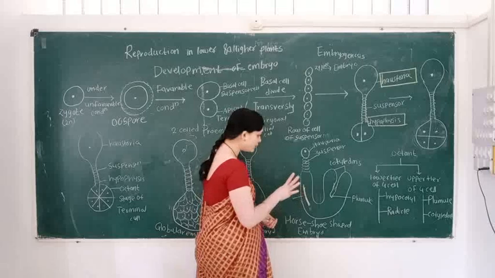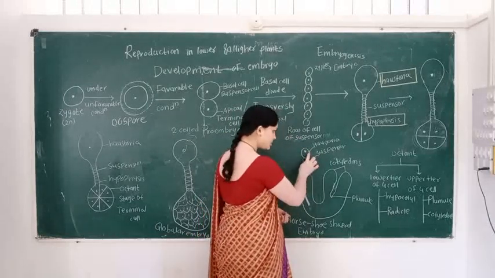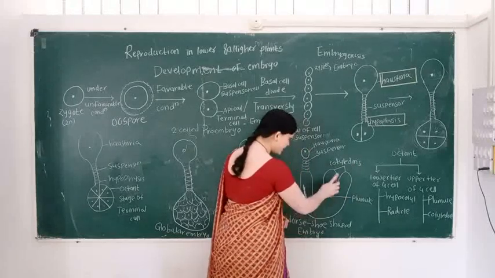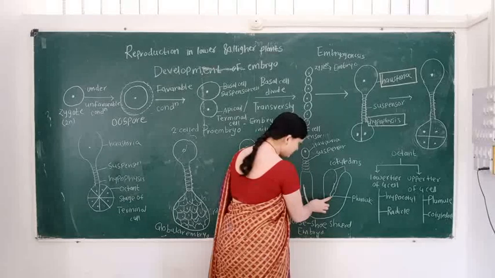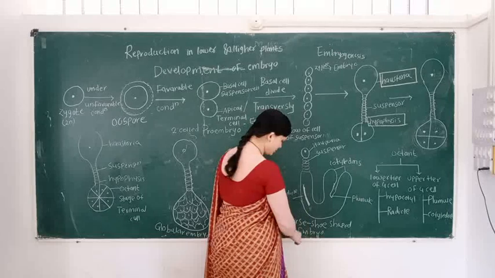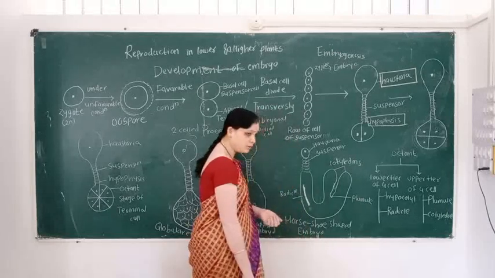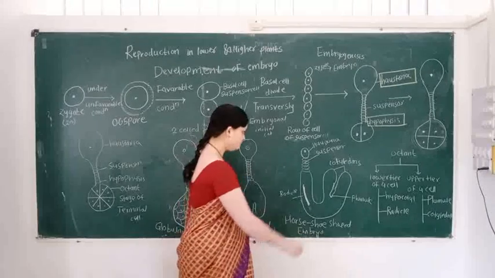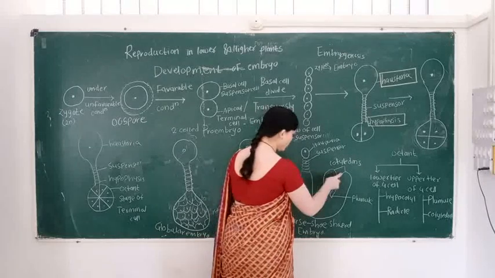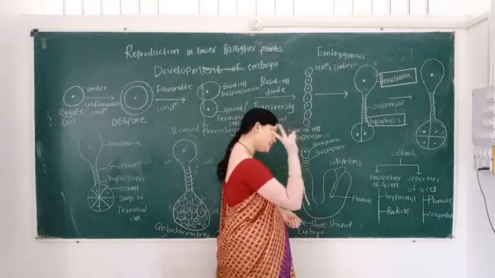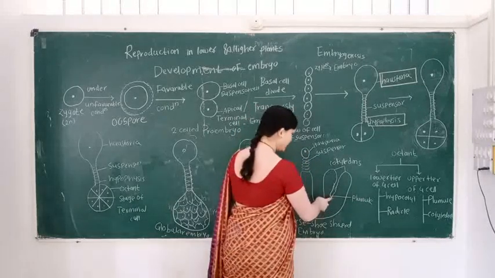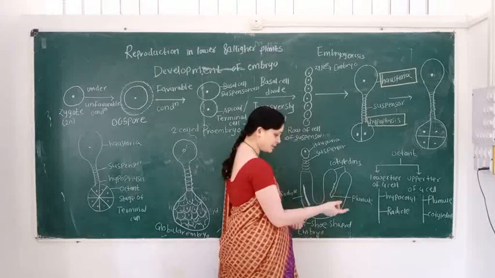In this diagram, we know the labels. The first label is posterior, then suspensor, then this portion is known as the cotyledon. In the center, the plumule is present, and here the radicle is present. So finally, the embryo looks like a horseshoe shape. Posterior, suspensor, radicle, cotyledon. Two cotyledons means dicot. If one cotyledon is present, it is called a monocot, and inside the cotyledon, the plumule is present.